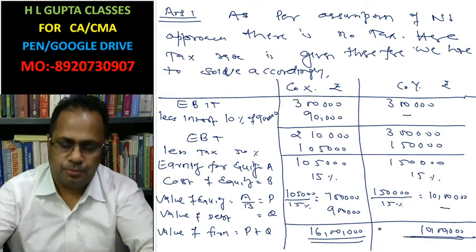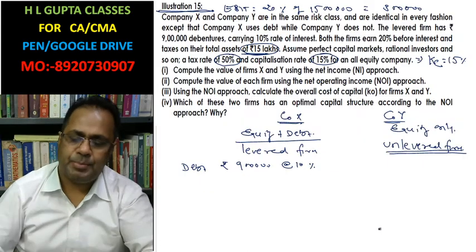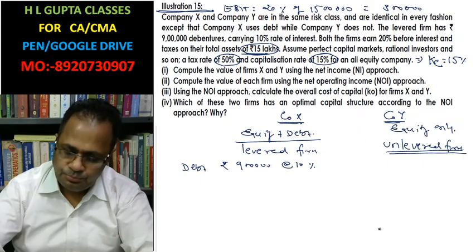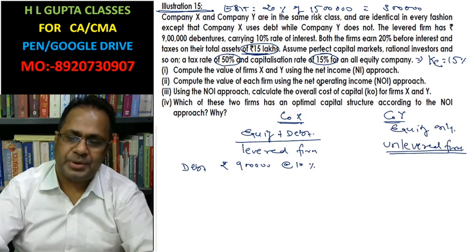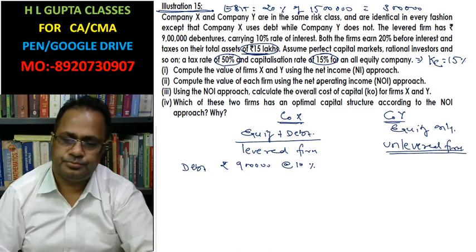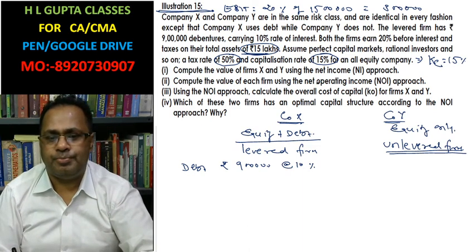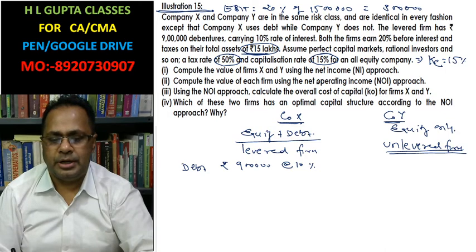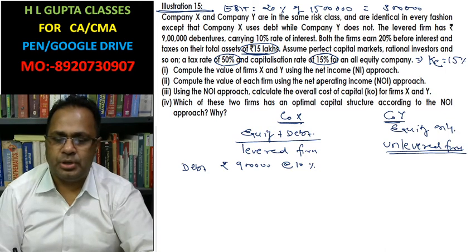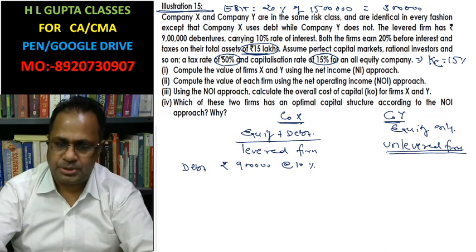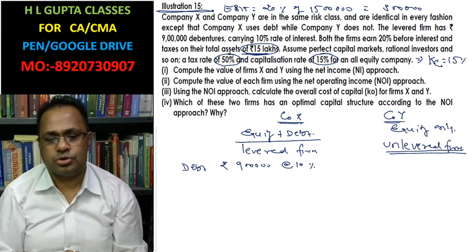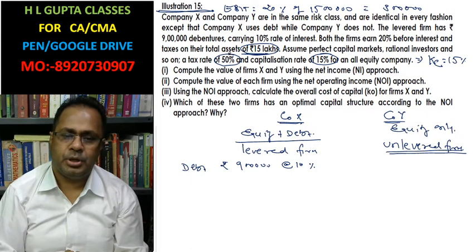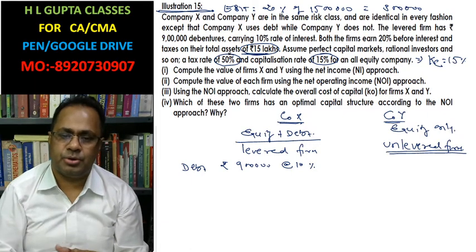Okay. Now, in the second part, what is the question? Compute the value of each firm using net operating income approach. In this case, tax is also given, 50%. In the assumptions of net operating income approach there is no tax, but the tax rate is given in the question.